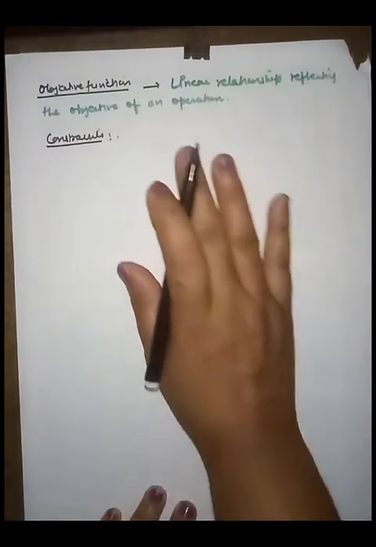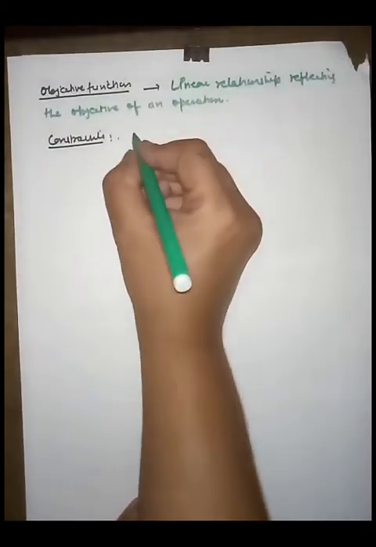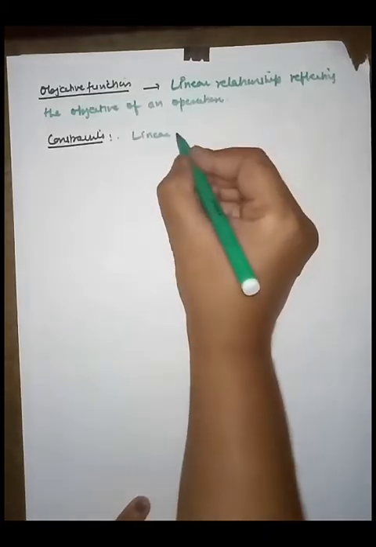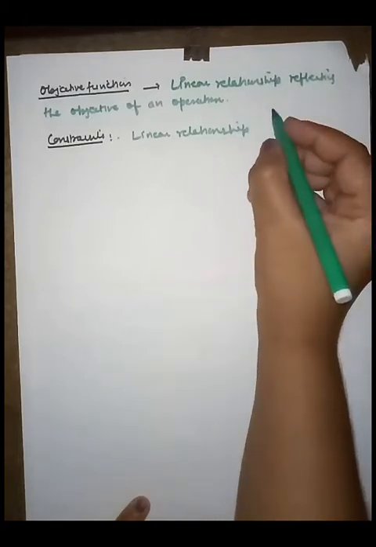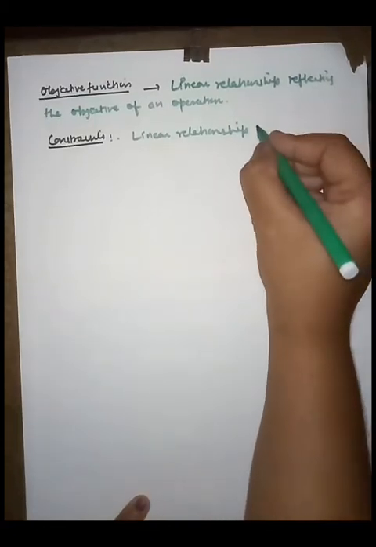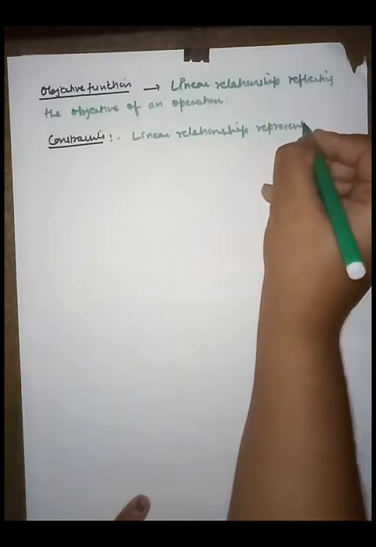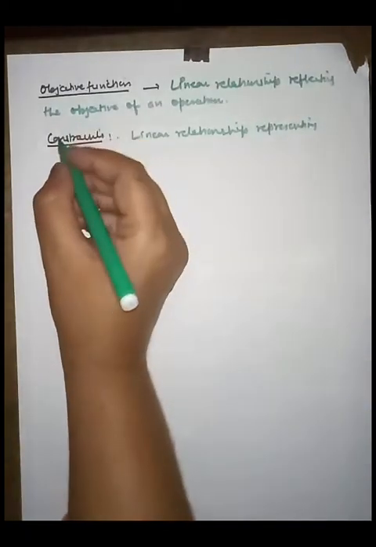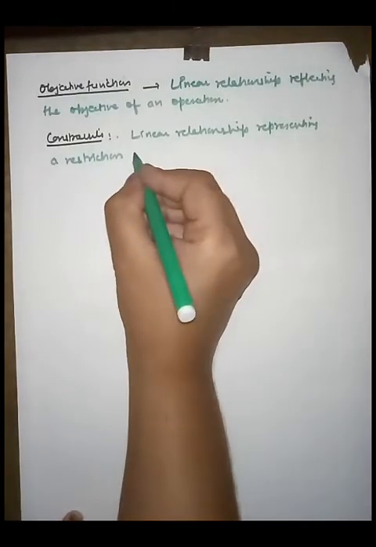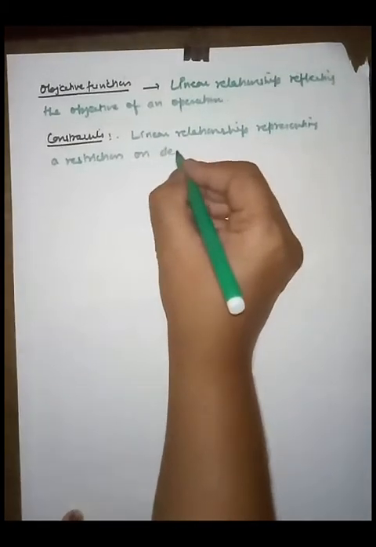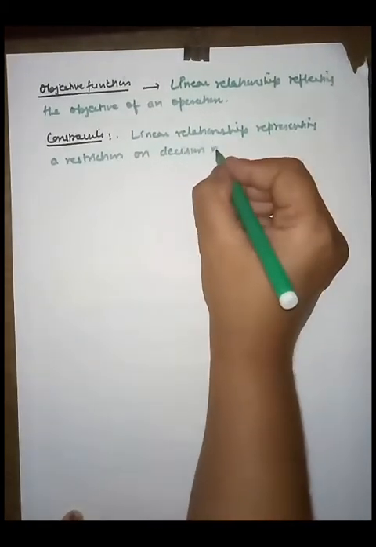So if you write the proper definition of constraints, it is a linear relationship representing a restriction on decision making, right friend? So I told you, a set of constraints.